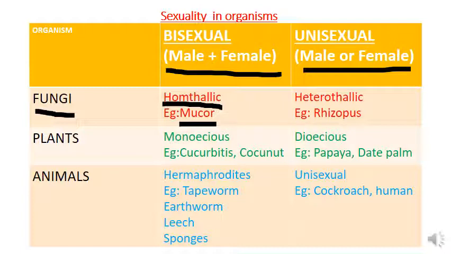An example for homothallic fungi is mucor. Then the unisexual condition in fungi is known as heterothallic.